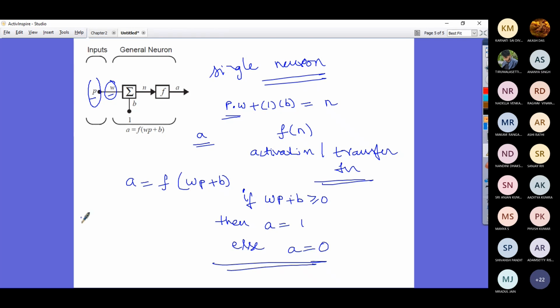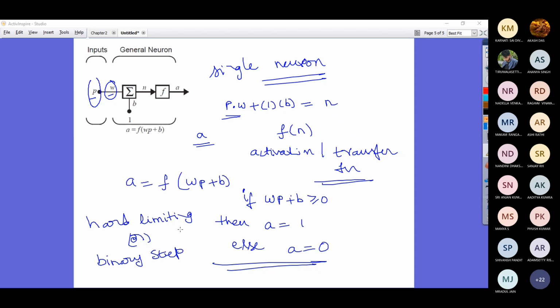This is called the hard limiting function, or remember there are several notations, the binary step function. Is that clear? So this is about a single neuron. Any doubts?